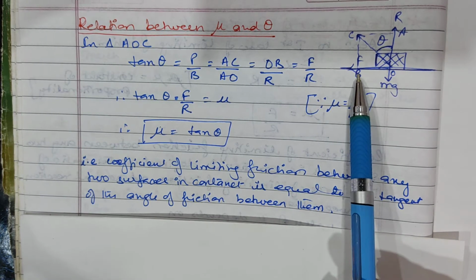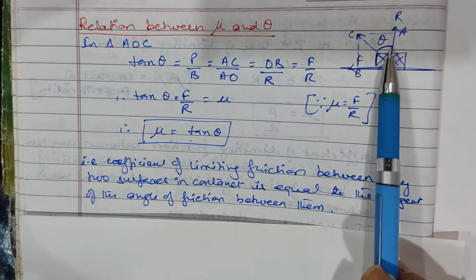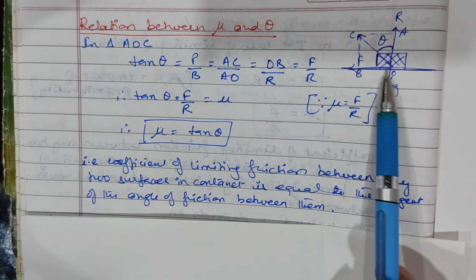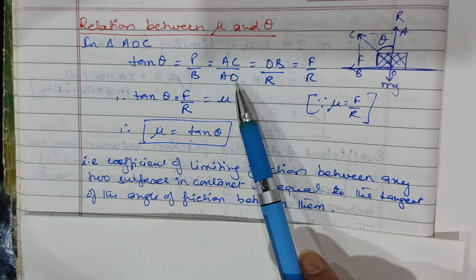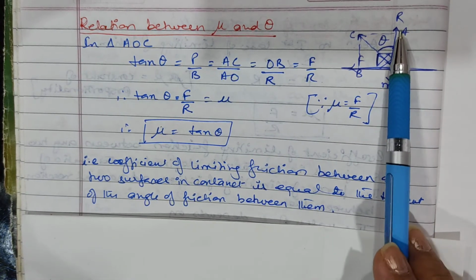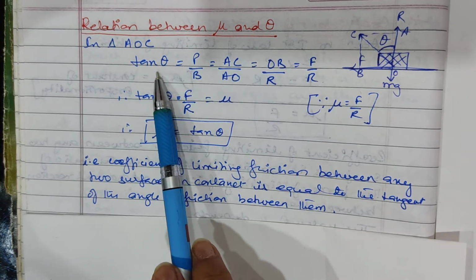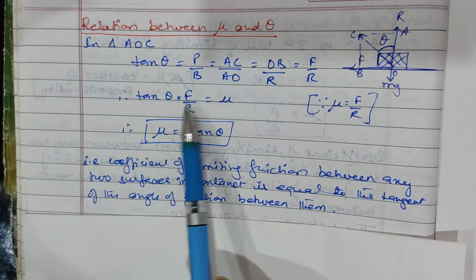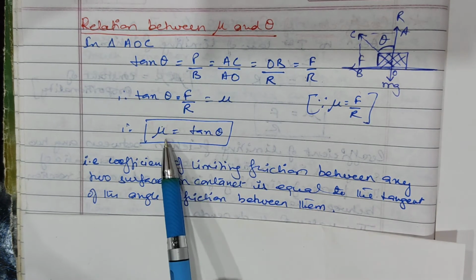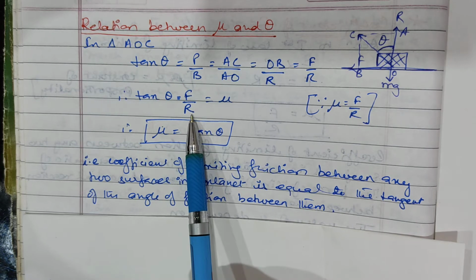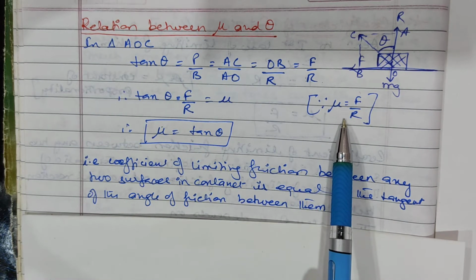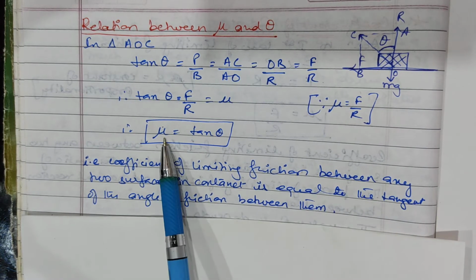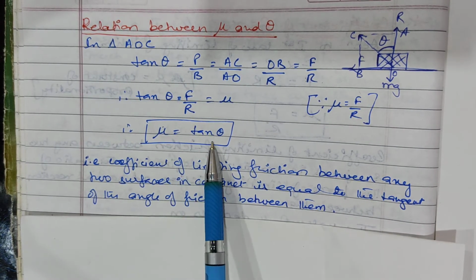CB. So F, AC की जगह, in place of AC you can write F because force of friction is in this direction, and OA is your normal reaction. That means tan theta is equal to F upon R. So tan theta is equal to F upon R. We can say that F upon R is also from the laws of limiting friction. First law of limiting friction, mu is equal to F upon R. So mu can be written as mu is equal to tan theta.